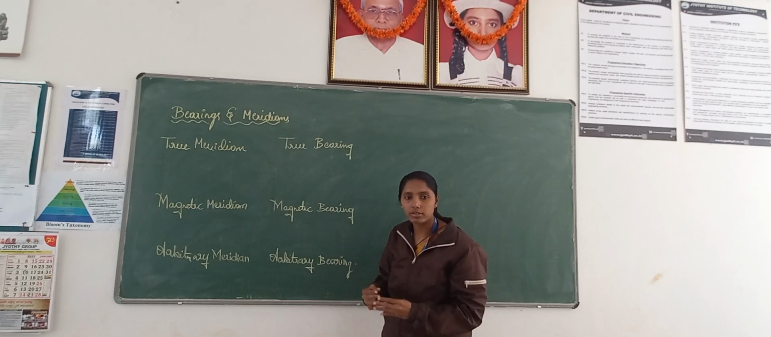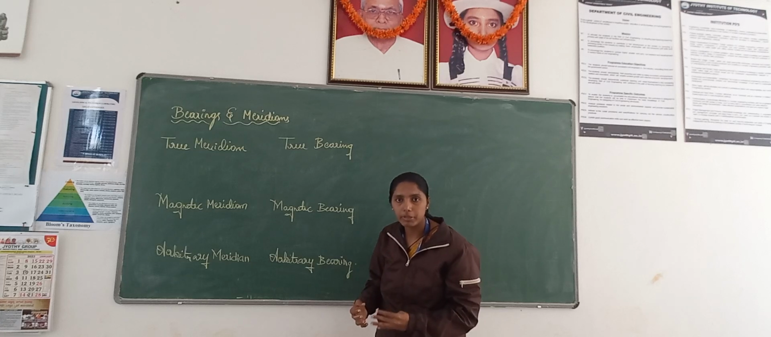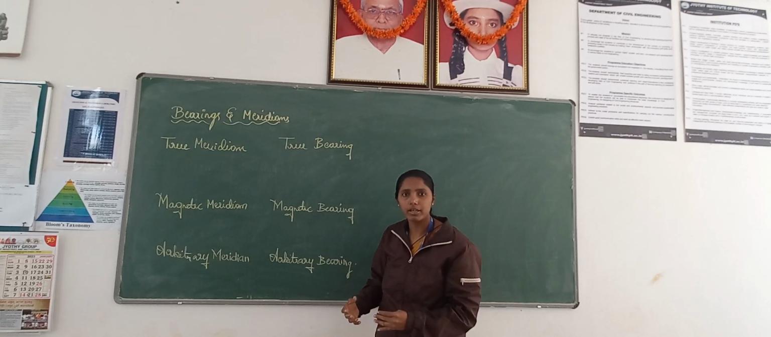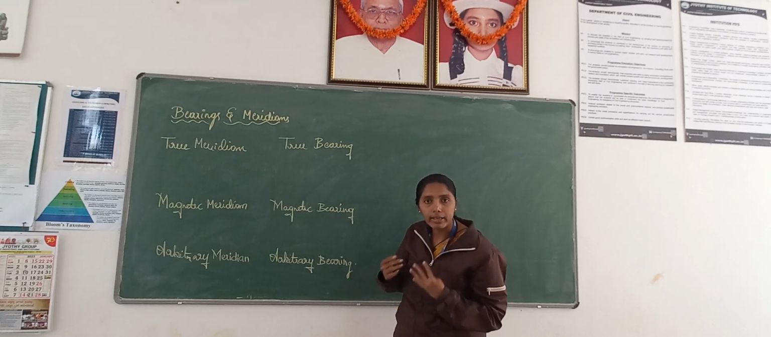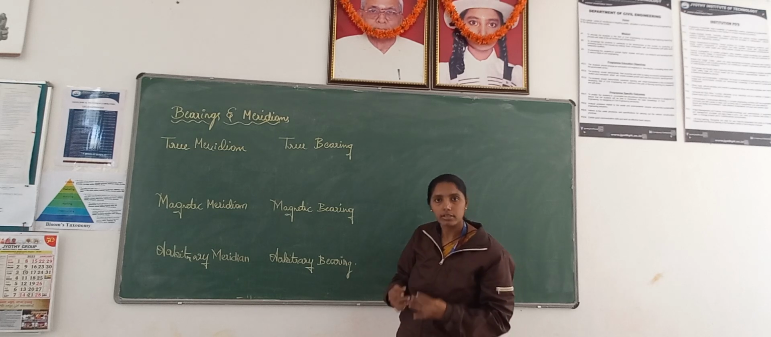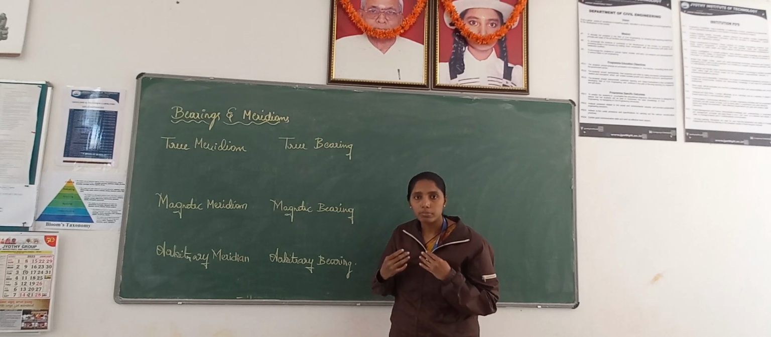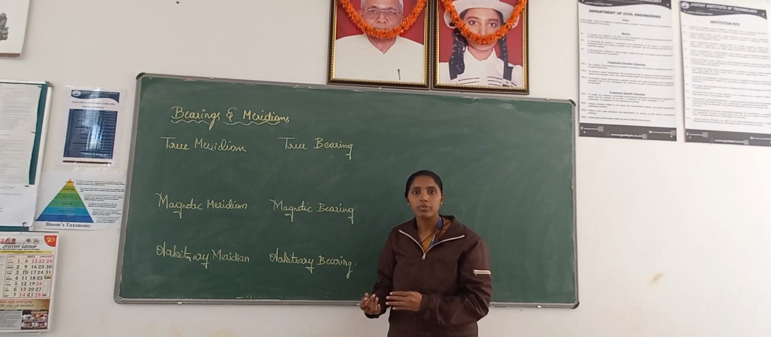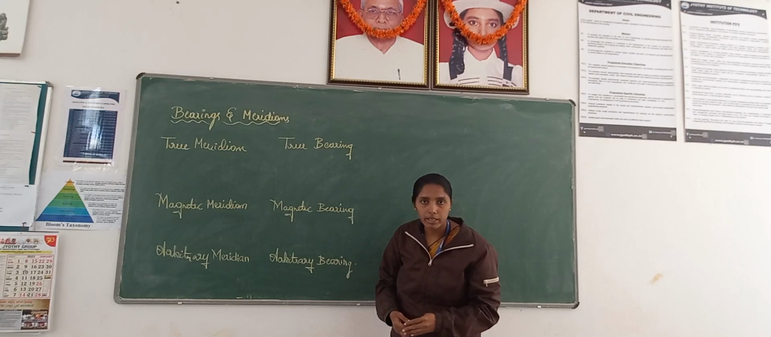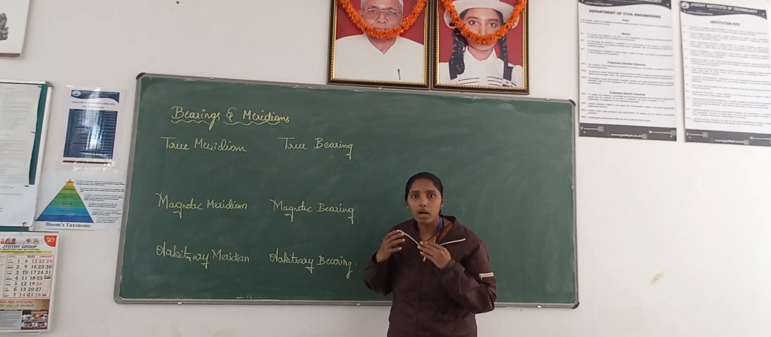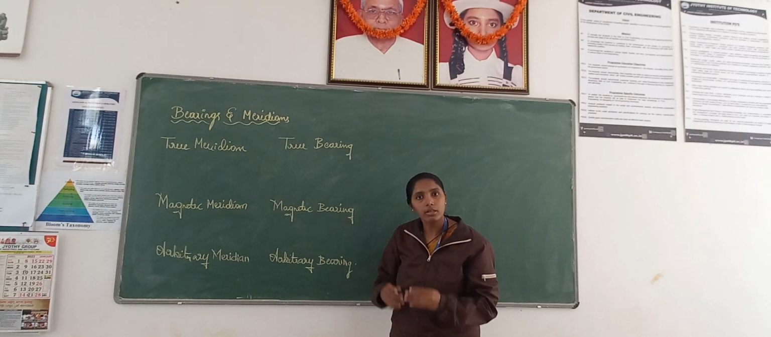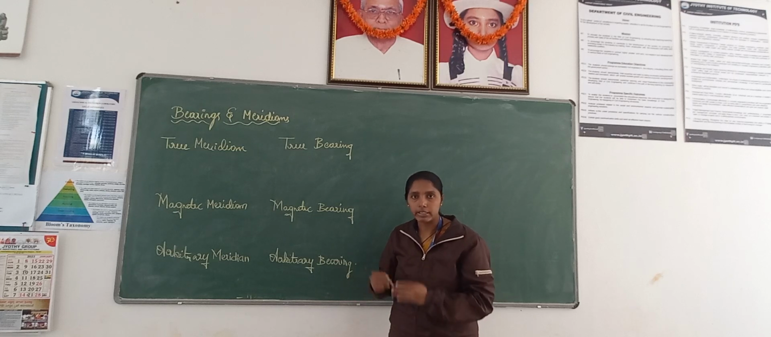A true bearing is nothing but the horizontal angle between the true meridian and our survey line or our line of interest. What is magnetic bearing? A magnetic bearing is again the horizontal angle between the magnetic north and our survey line or our line of interest. Coming to the arbitrary bearing, it is the horizontal angle between the arbitrary meridian and our survey line or the line of interest.